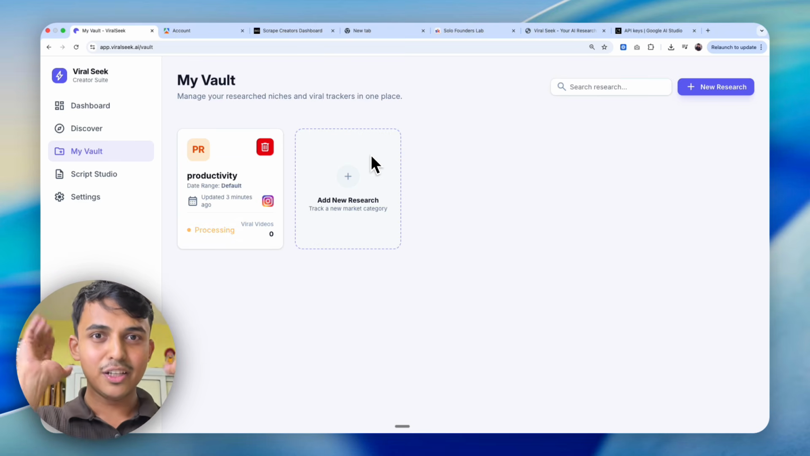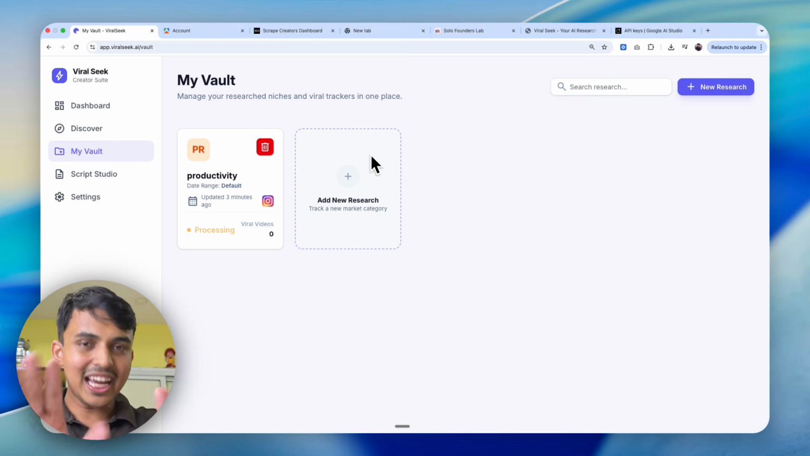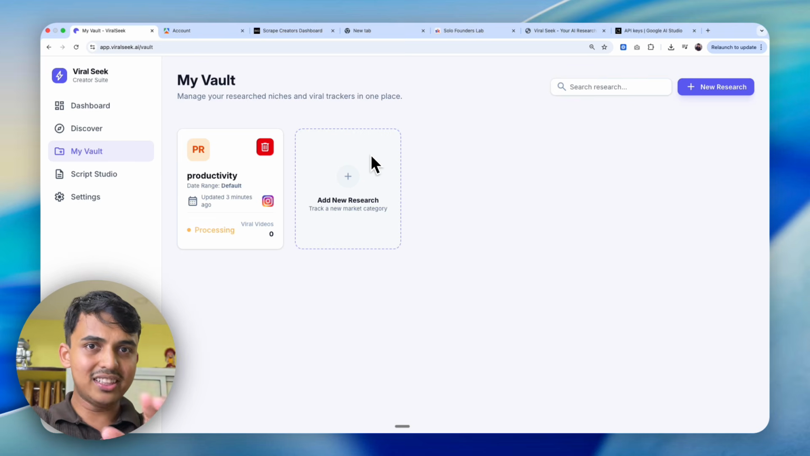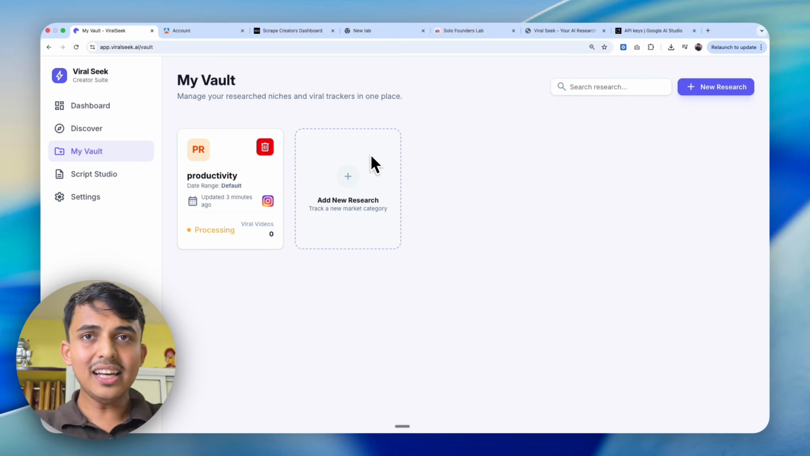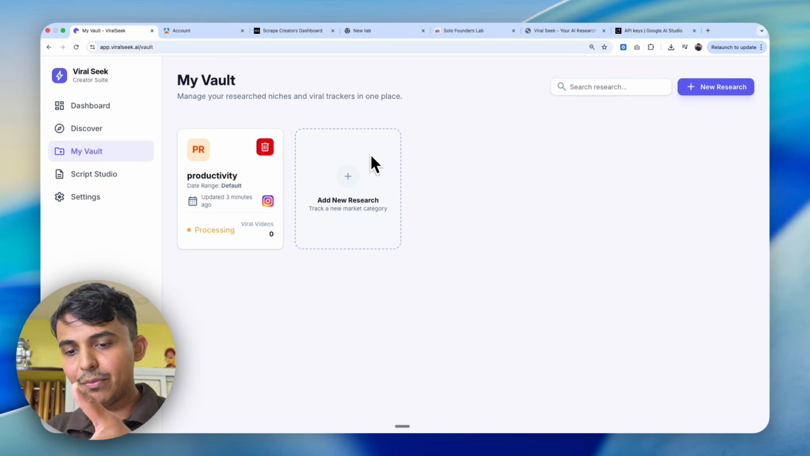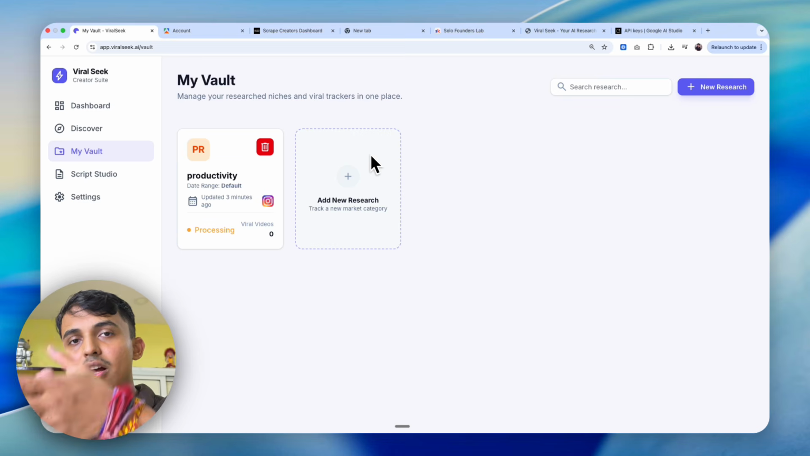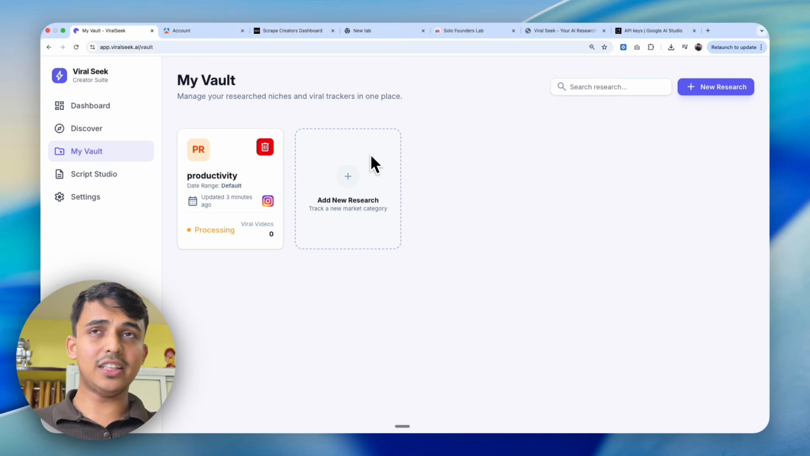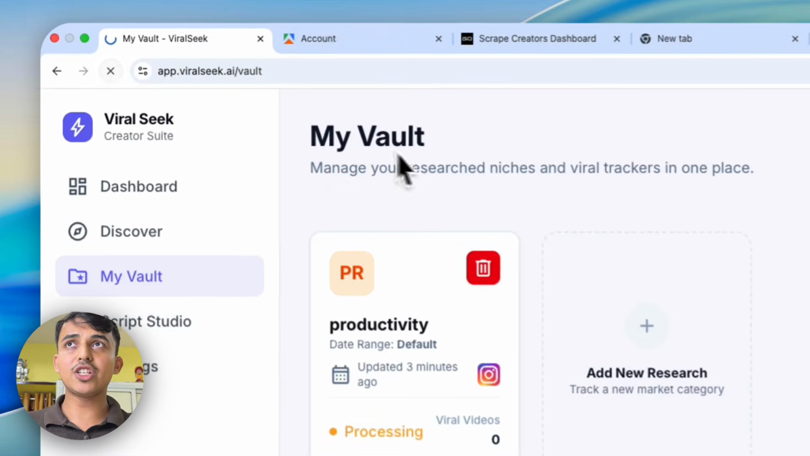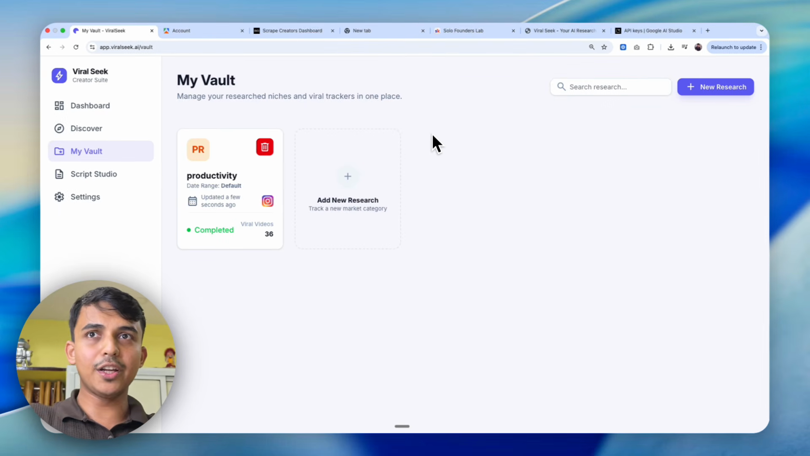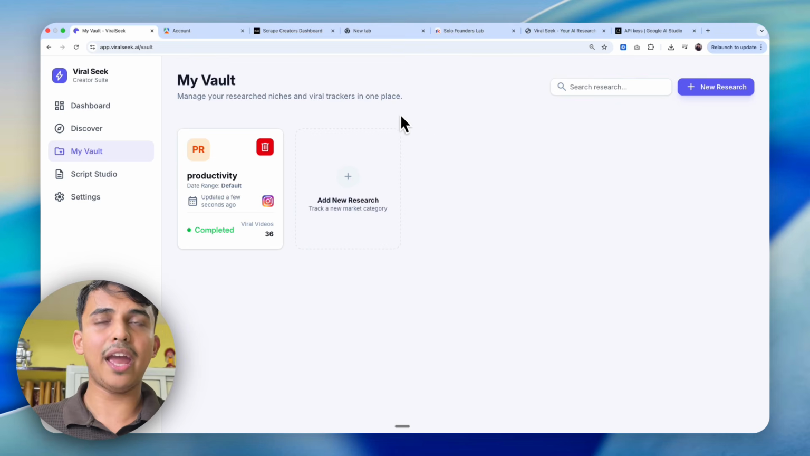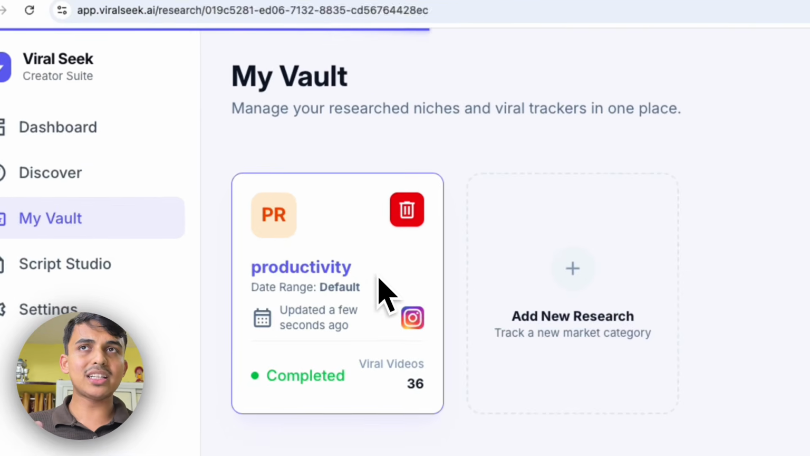And by the time you come back, the AI agent would have already done the work for you, and then all you got to do is just see and then actually start with something that has potential backed by data. That is the thing, right? So I'm just gonna hit refresh just to see is it done. Okay, boom, there you go, it is completed, and it has found me 36 reels that revolve around the productivity topic.